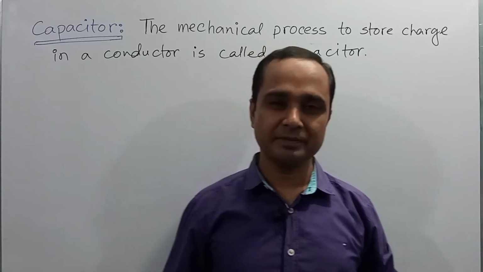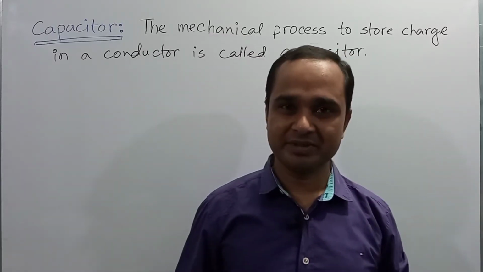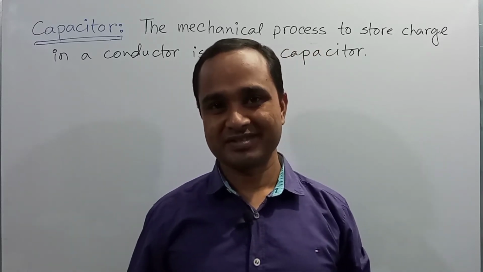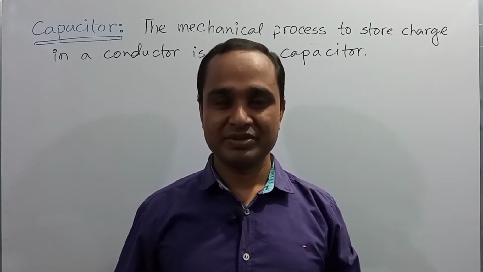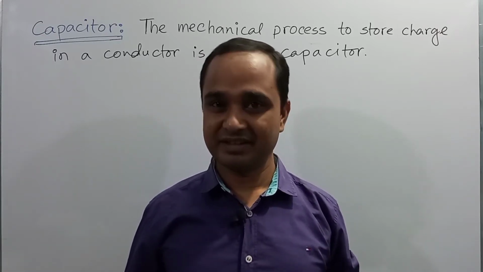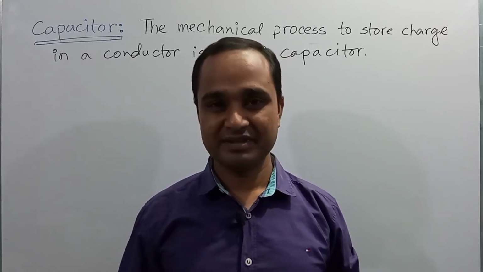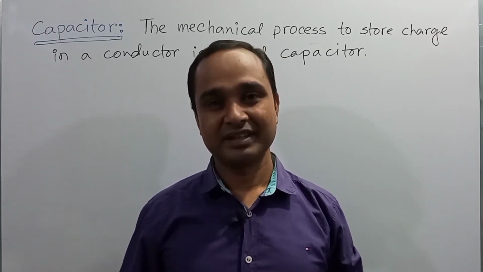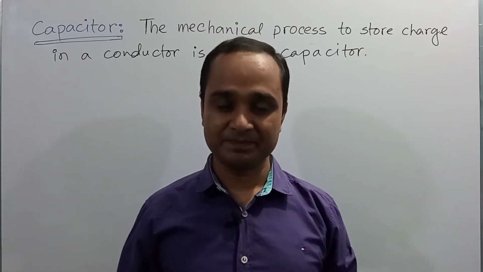Right, dear students, a capacitor is an electronic device in which we can store charge as energy. In most of the electronic devices we use in a day at home, like radio receivers, remotes, electronic toys, and electric fans, we are using capacitors.